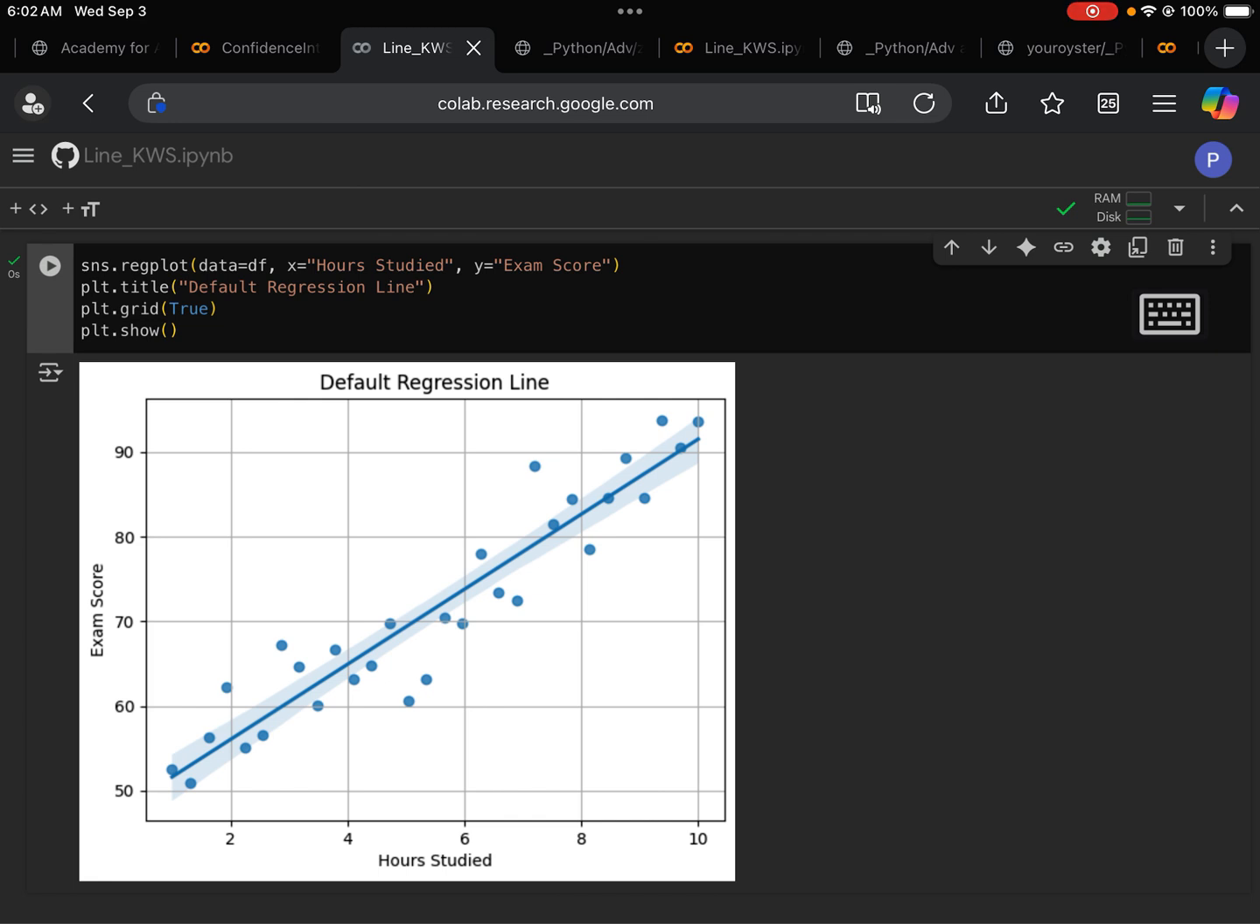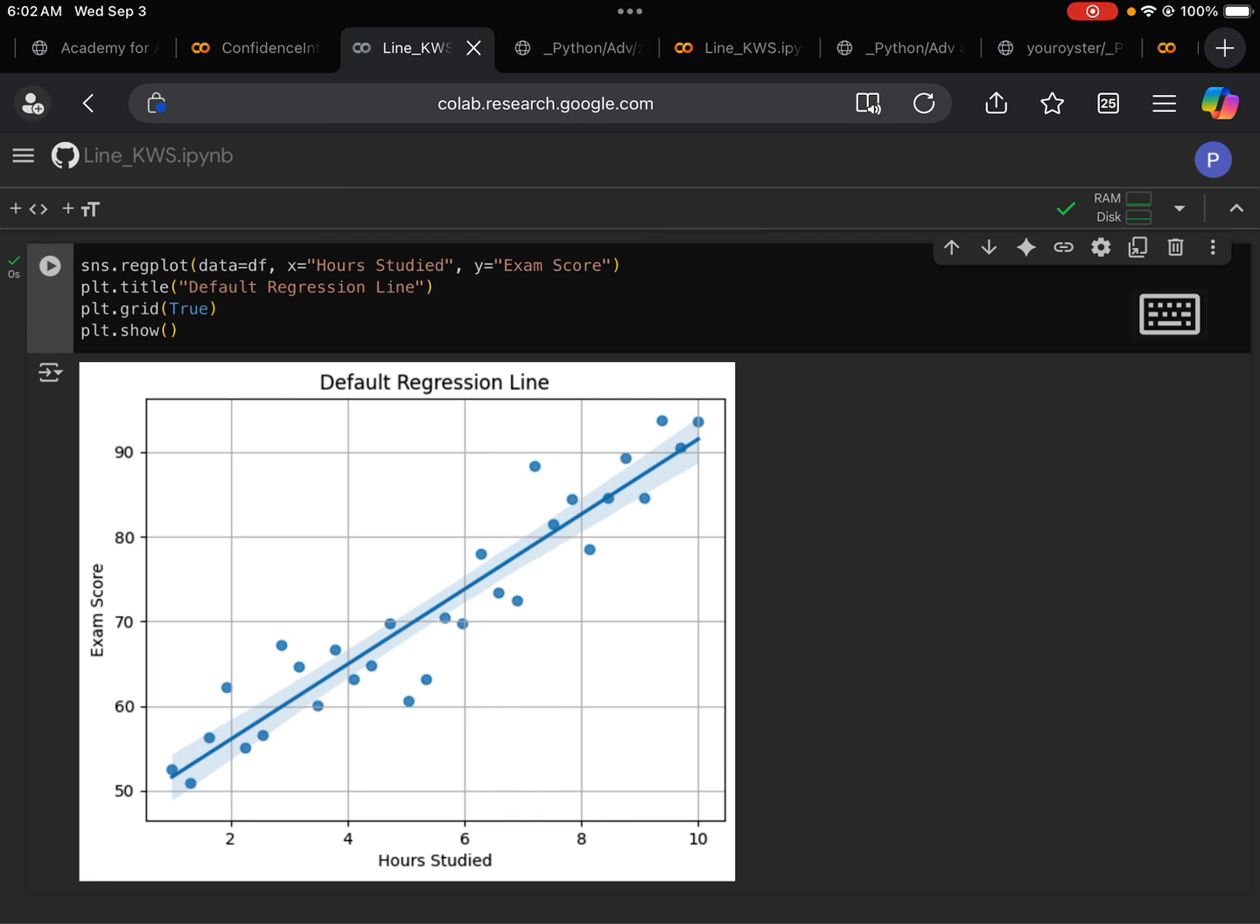Next, we give the title of this plot. So that's our default regression line. And then we say, okay, grid. We do want the grid line.